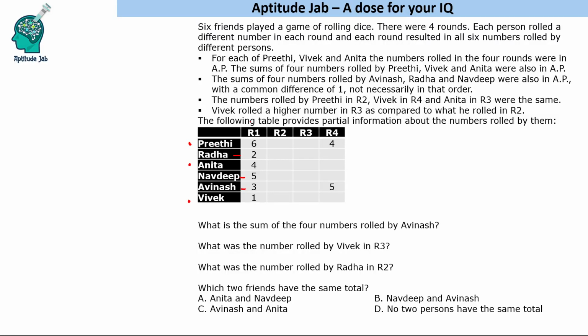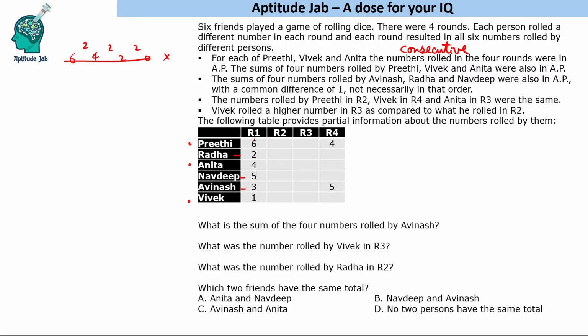So we know that if the four numbers are in arithmetic progression, and you give a gap of 2, let us say you say 6, then 4, 2 and then 0, which is not possible. So technically, if they say that the four numbers are in arithmetic progression, that means these are consecutive numbers. Consecutive numbers should be there, right? If anywhere we give a gap of 2, like 6 4 2 0 is not possible.